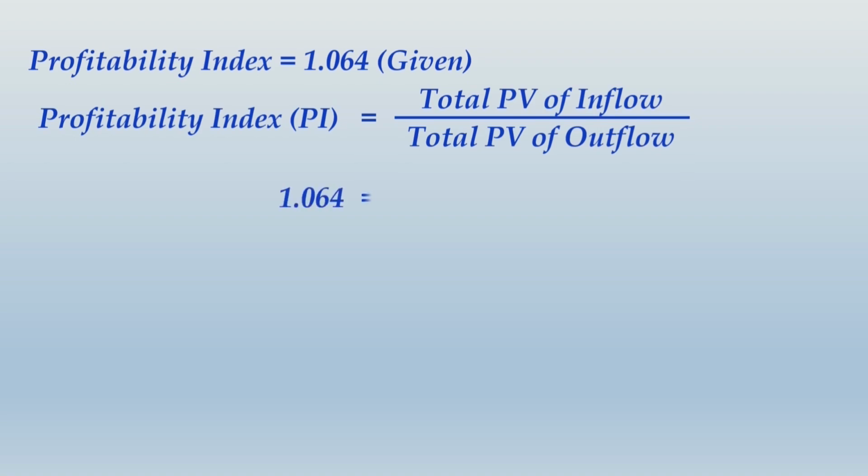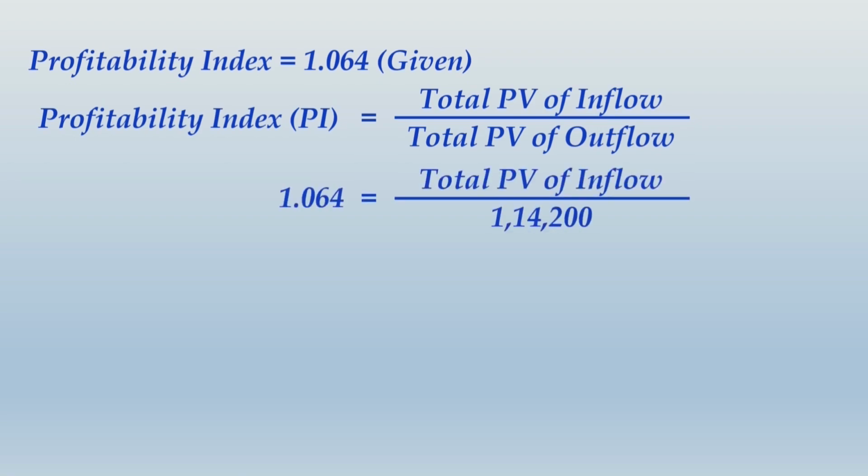So through this we can substitute these values and determine the total PV of inflow. So total PV of inflow will be multiplication of 1.064 to 1,14,200, and that would give you 1,21,509 as total PV of inflow.